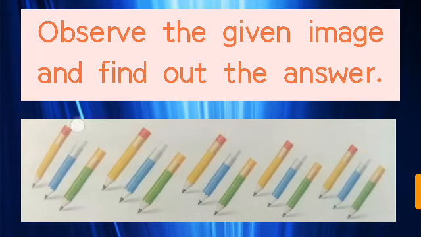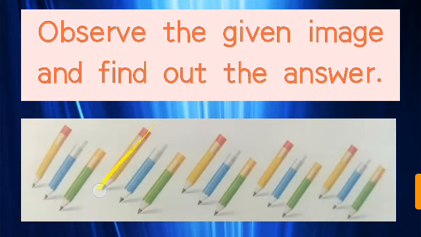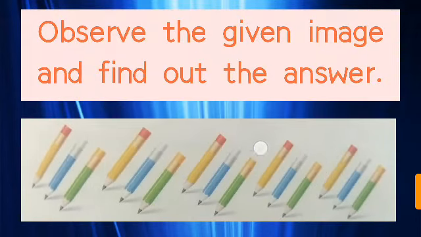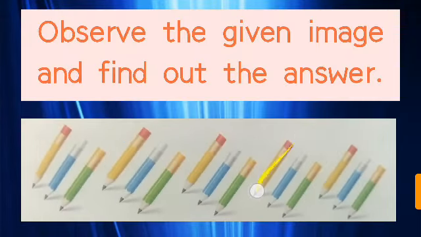Let's count. 1, 2, 3, 4, 5, 6, 7, 8, 9, then again 10, 11, 12, 13, 14, 15.